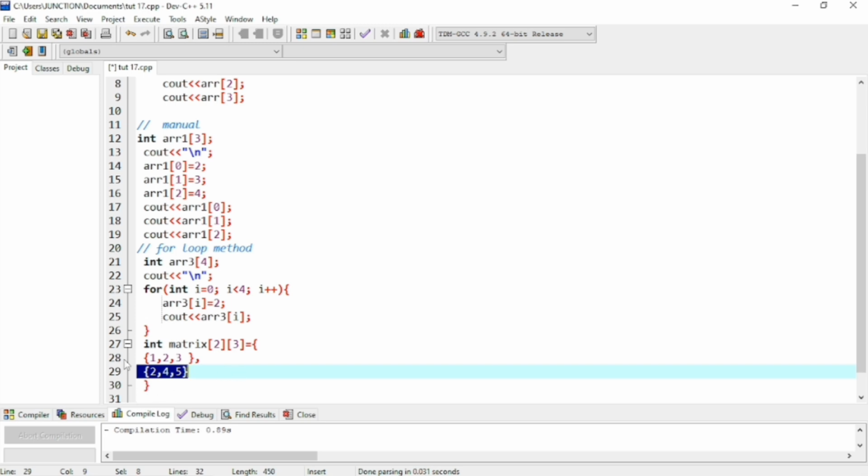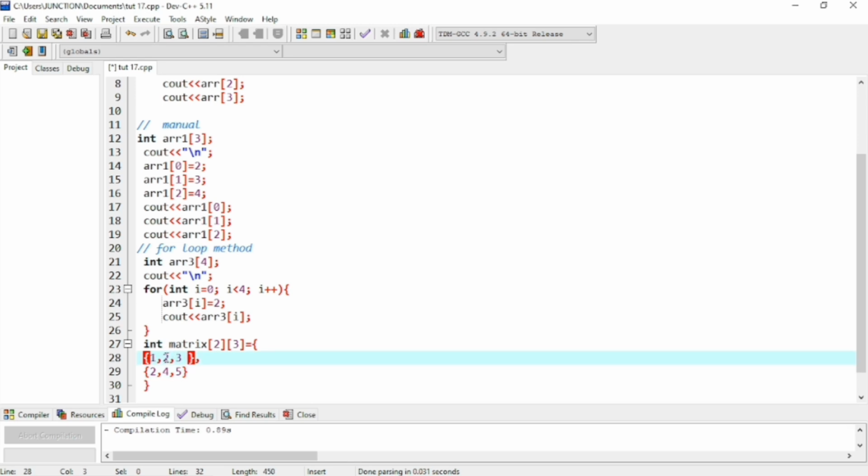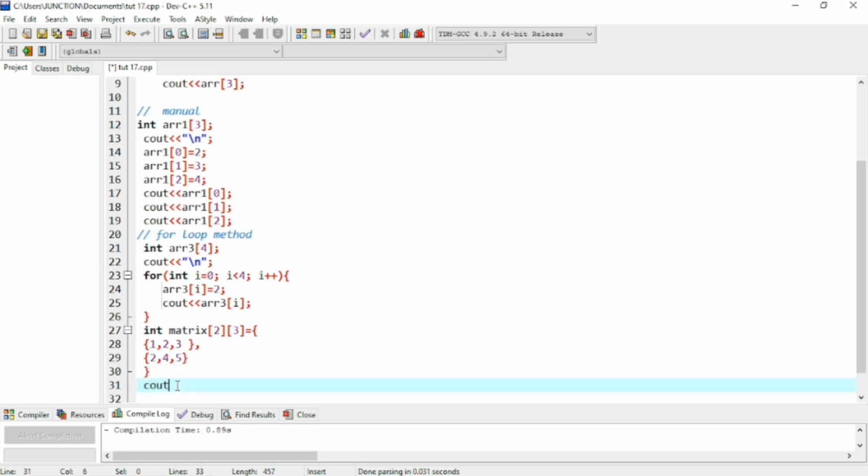So as we know, this is the matrix, this is the two-dimension array. In this array, the first part indicates the rows and the second part indicates the columns. It means it has 2 rows, row 1 and row 2, and 3 columns, 1 2 3. This is how we can declare the 2D array. Now, how can we print out the 2D array?